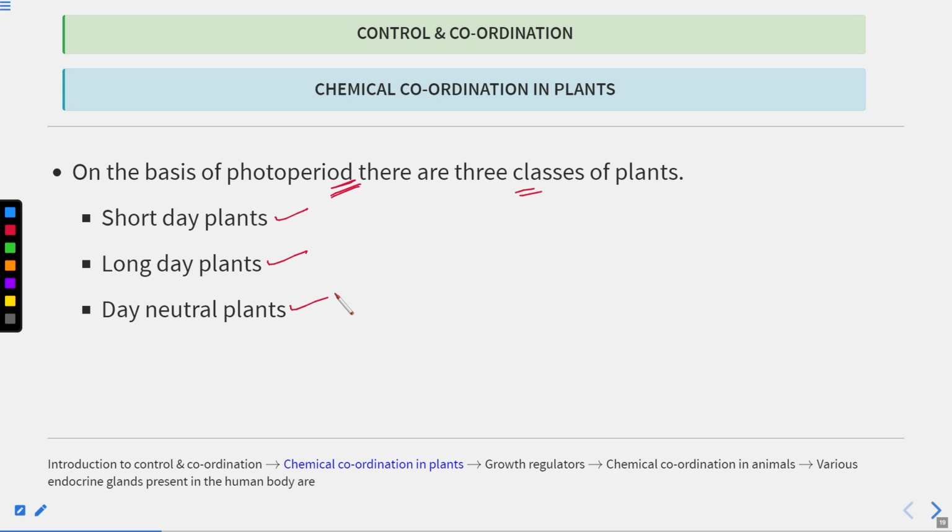We'll discuss the short day, long day, and day neutral plants in the next session. We'll study all of these individually, their definitions and examples.